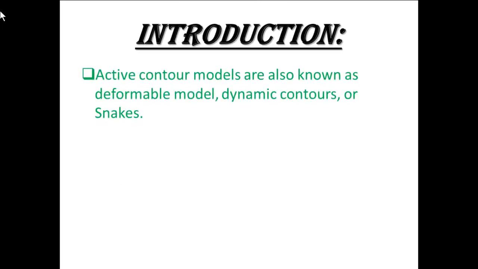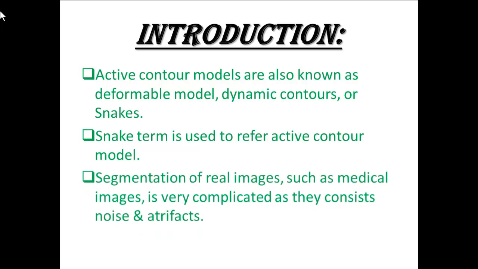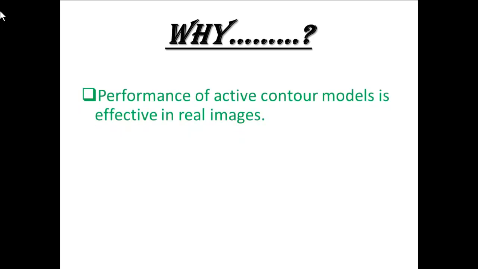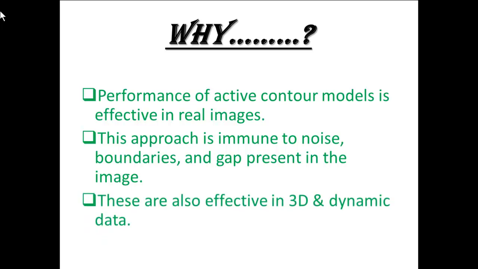Contour based method. Introduction. Active contour models are also known as deformable models, dynamic contours, or snakes. The term snake is used to refer to the active contour model. Segmentation of real images such as medical images is very complicated as they contain noise and artifacts. Why so? Performance of the active contour model is effective in real images. This approach is immune to noise, boundaries, and gaps present in the image. These are also effective in 3D and dynamic data.